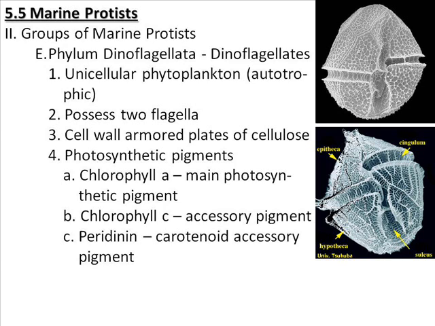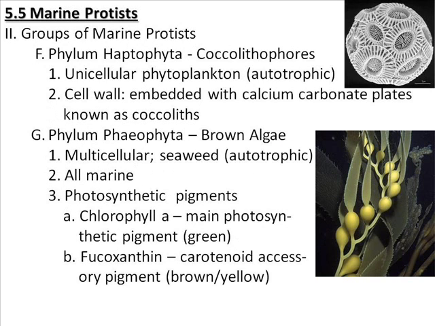The photosynthetic pigments in dinoflagellates again include chlorophyll A as the main photosynthetic pigment, again chlorophyll C as an accessory pigment, but they also include a pigment called peridinin, which again is a carotenoid-based pigment that is designed to help chlorophyll A absorb more light. Another type of unicellular algae can be seen in phylum Haptophyta, which includes the coccolithophores. The cell wall of these algae is embedded with calcium carbonate plates known as coccoliths, and you can see that example in the upper right hand corner of the slide.